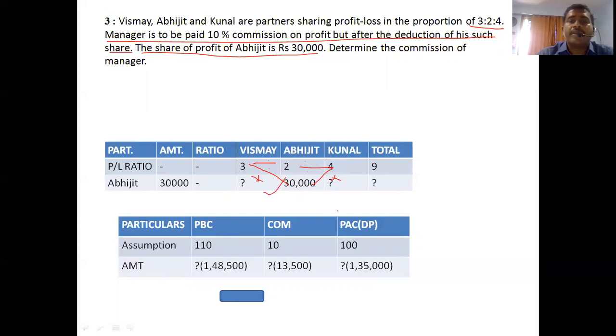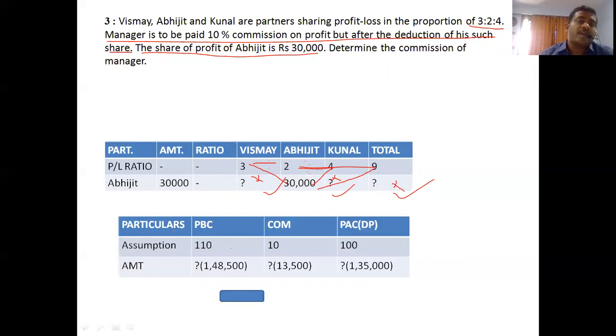Then I have to add these to get the total. Better, I have one option: 30,000 into 9 divided by 2, and I will get this total. Clear? After that, I will go for this column.